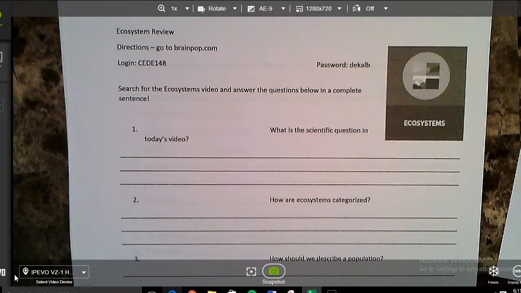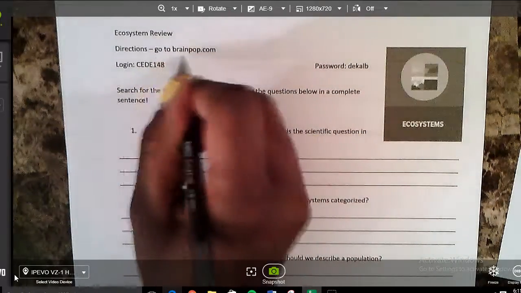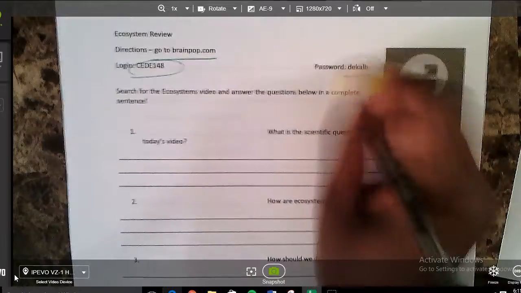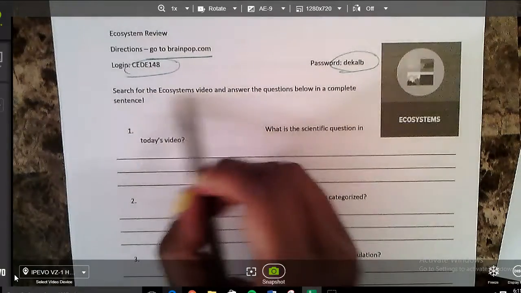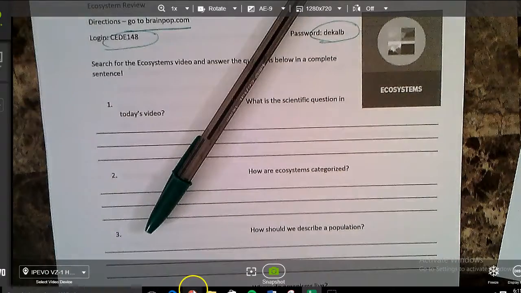But I do need you to be a leader and show premier leadership by following these directions. What you're going to do, not yet, make sure you hear all the directions first, is go to brainpop.com. Your login is here. Your password is here. You're going to search for the video titled Ecosystems. You'll see this picture. That's how you know you've gotten to the right video. And you're going to answer questions 1 through 4. I'm going to show you what it looks like to do that.